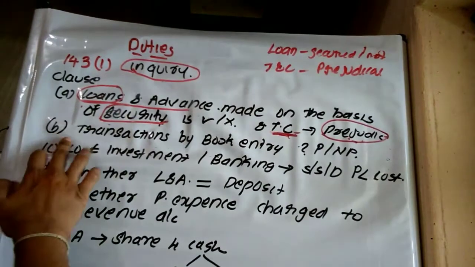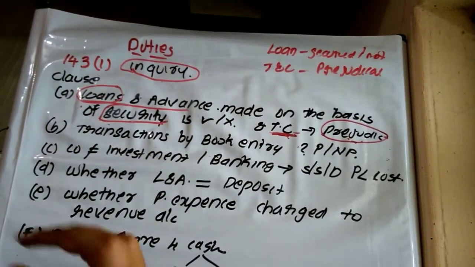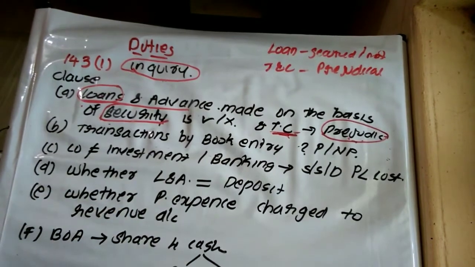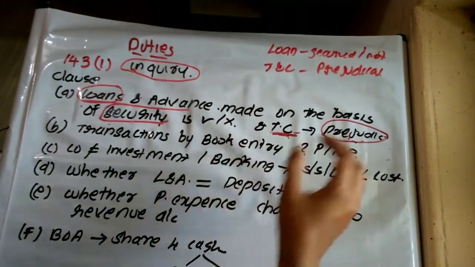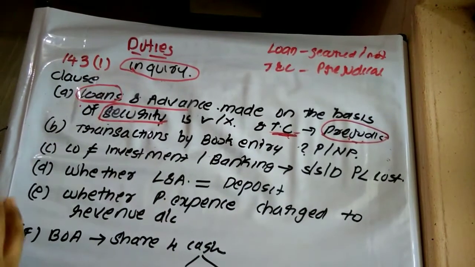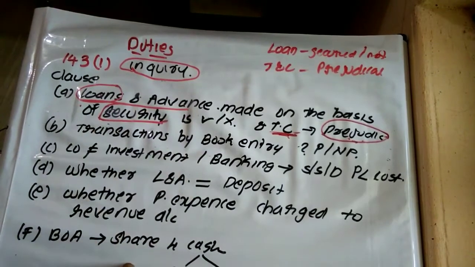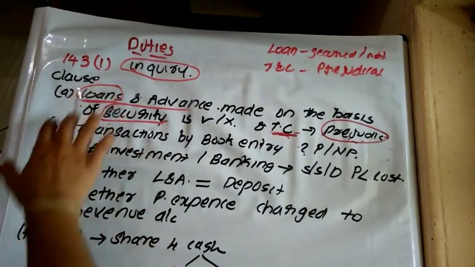Okay. Now we are moving towards clause B, which states whether any transactions of the company which have been shown merely by book entries are prejudicial to the interest of the company or not. That is, any transactions which are merely represented by book entry that are prejudicial to the interest of the company. This is clause B.